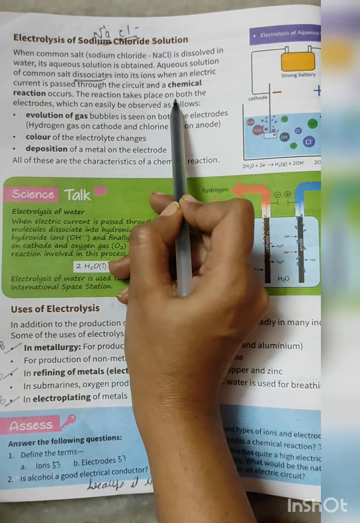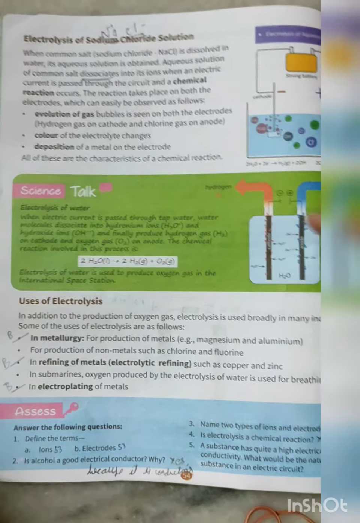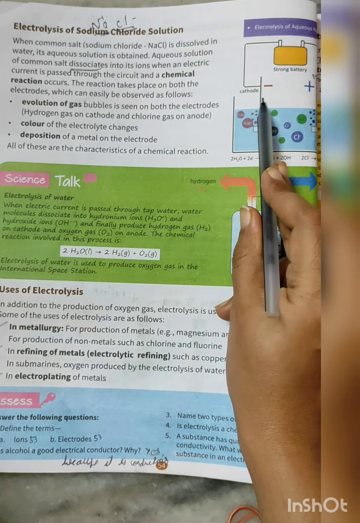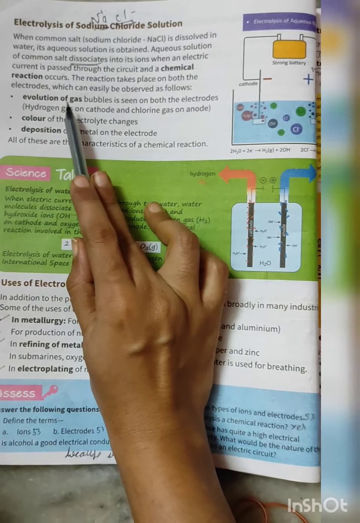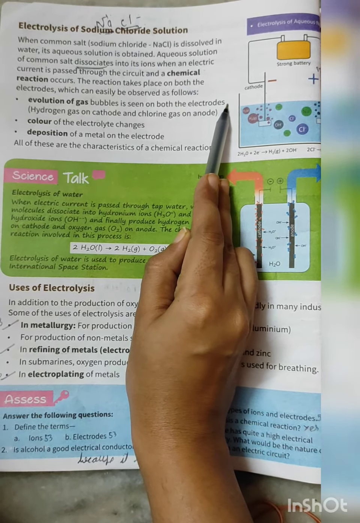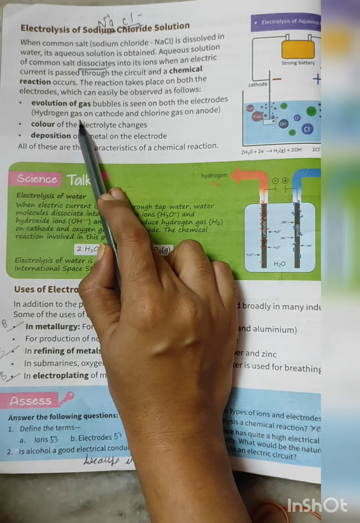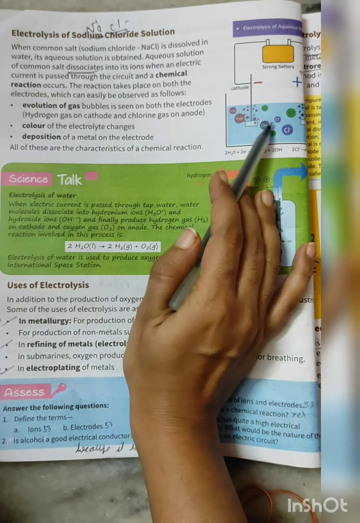The reaction takes place on both the electrodes, which can easily be observed as follows. So when you take salty water and a cathode and anode, what is going to happen? Evolution of gas. Bubbles are going to be seen on both the electrodes. Means what? Hydrogen gas on the cathode and chlorine gas on the anode will be produced, that you can see in the picture.